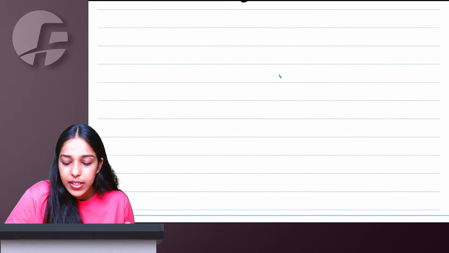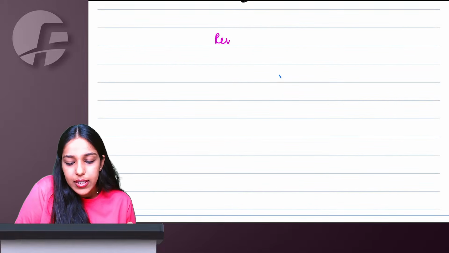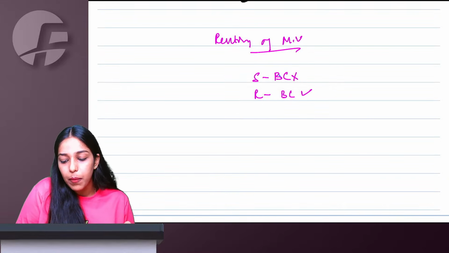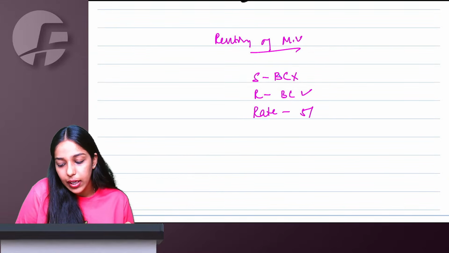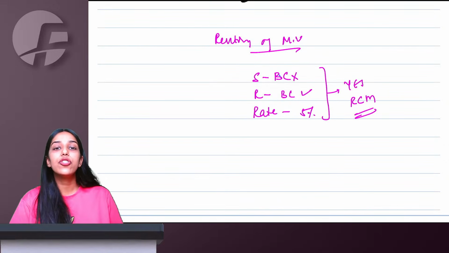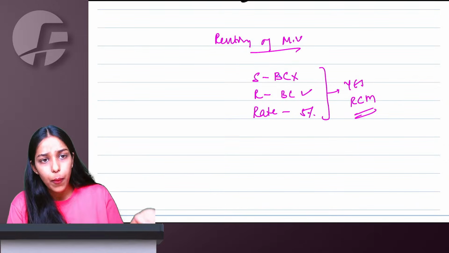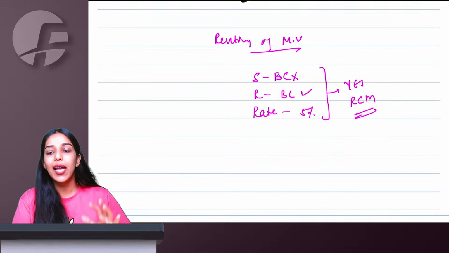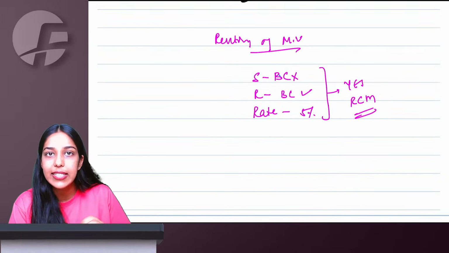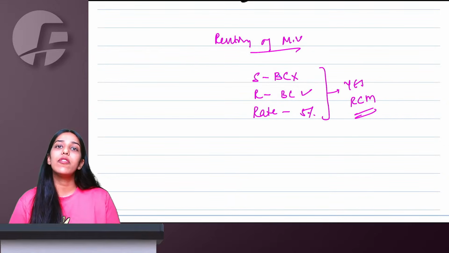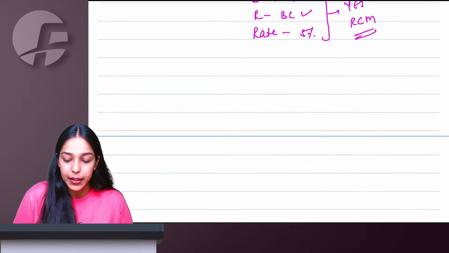Right, ma'am. Then we say renting of motor vehicle designed to carry passengers, including cost of fuel. Supplier should not be a body corporate. Recipient should be a body corporate, and the rate they should have selected is 5%. If all conditions are yes, RCM. If any condition is no out of this, maybe the supplier is a body corporate or the recipient is not a body corporate, or they have selected 18% rate, anything not satisfying these three conditions, then forward charge. But if all three conditions are satisfied, then reverse charge mechanism is going to apply.